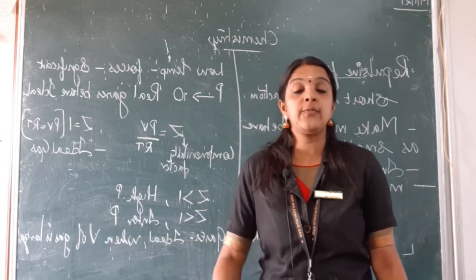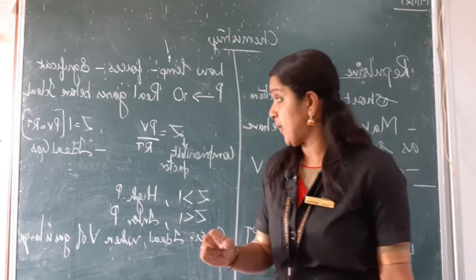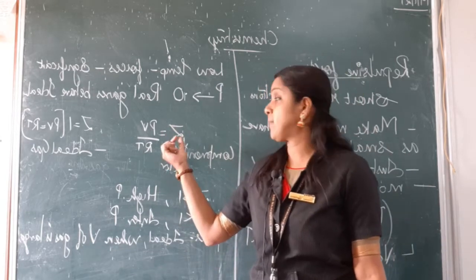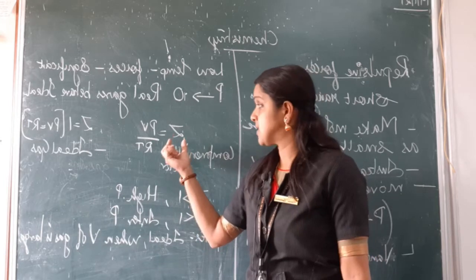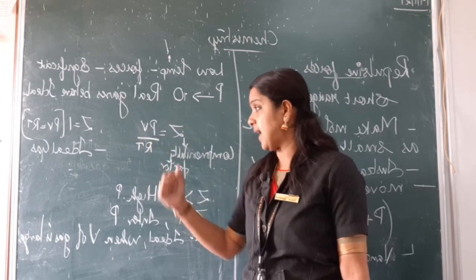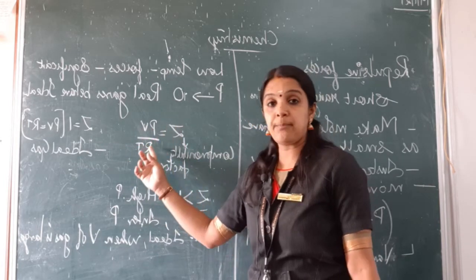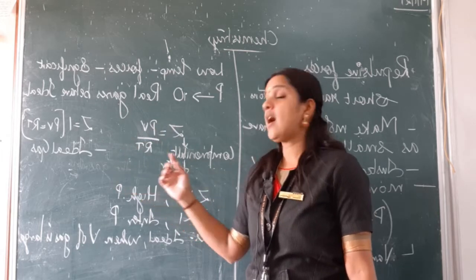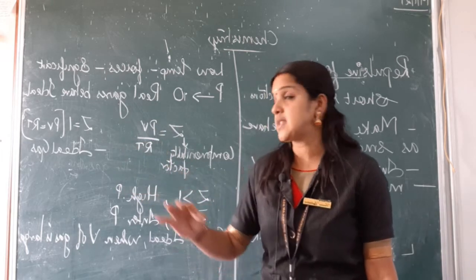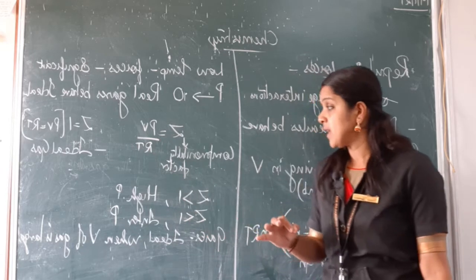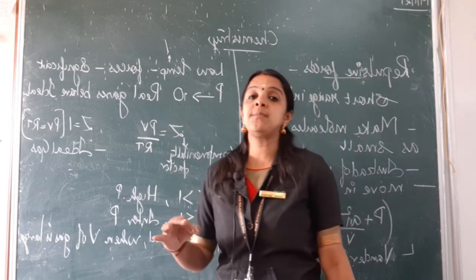Now that factor we call the compressibility factor, and it is denoted by the symbol Z. So Z is equal to PV by RT, where P is the pressure, V is the volume, R is the universal gas constant, and T is the temperature. Now what happens to this compressibility factor?